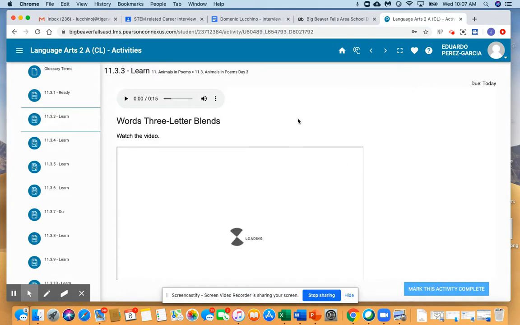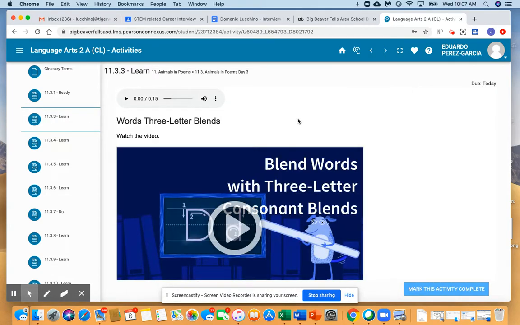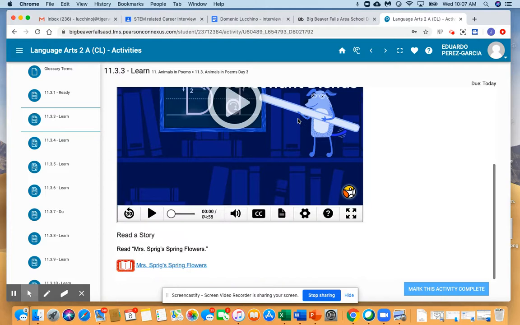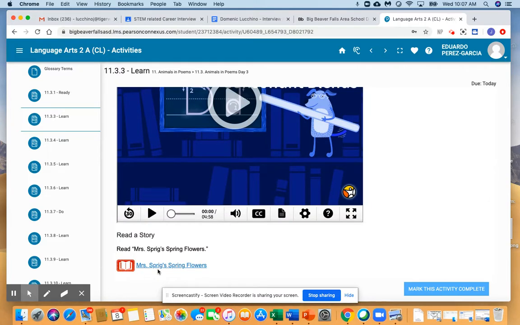Take a look at our next slide. We're working on words with 3-letter blends, and we have a video here. And then there's a little story. If you can think about class, we might have highlighted the words in the story that have those triple blends. Mark your activity complete.